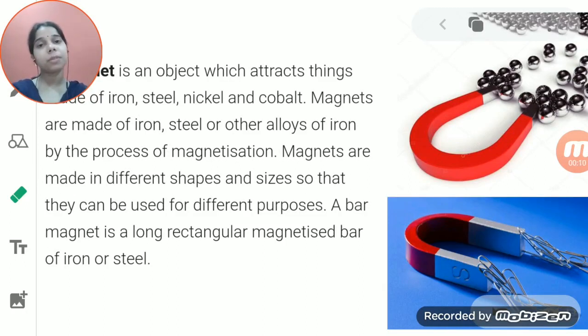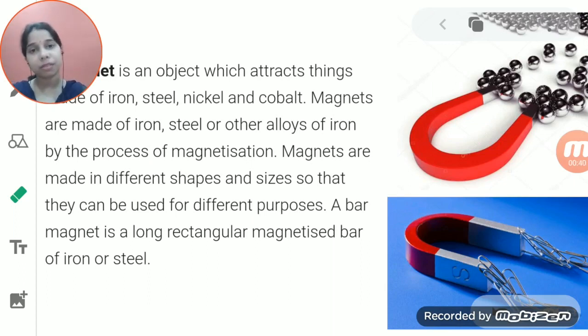So in that chapter we have studied about electrical energy, what is electrical energy. Then we studied about the circuit, how a circuit is formed, what are the things necessary for making an electric circuit. Then what are the different types of circuit, including the open circuit and the closed circuit. Okay. Then we started to understand the conductor and insulator.